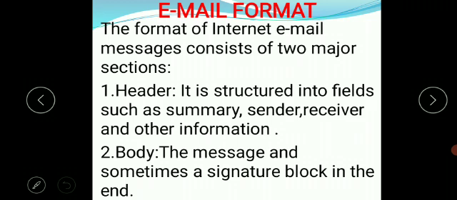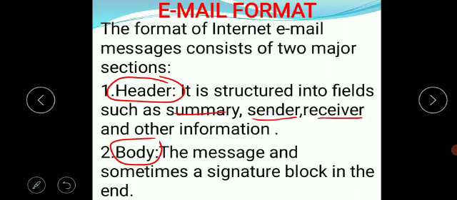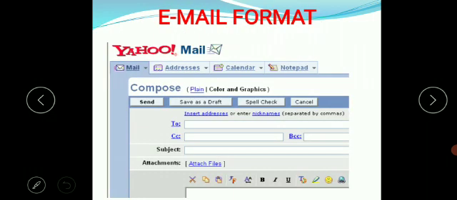It consists of two major sections, that are header and body. Header is structured into fields such as summary, sender, receiver and other information. The body part contains the actual message and sometimes a signature block. This is the email format.